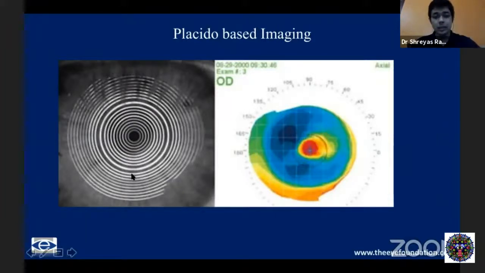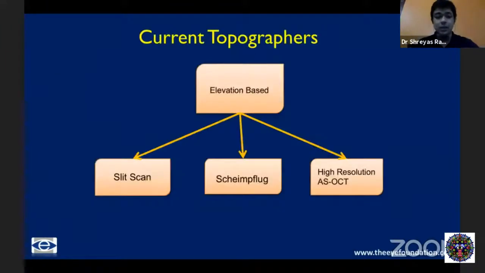Even today, the more advanced Placido-based imaging systems are very useful in detecting subtle changes in the anterior curvature of the cornea. When we are doing very advanced treatments like topography-guided treatments, even in patients with keratoconus, we still rely on Placido-based imaging for planning such treatments. So it still has a place even in modern medicine.